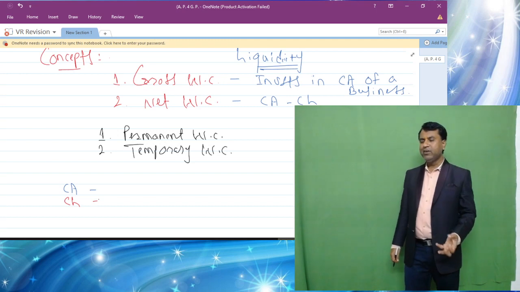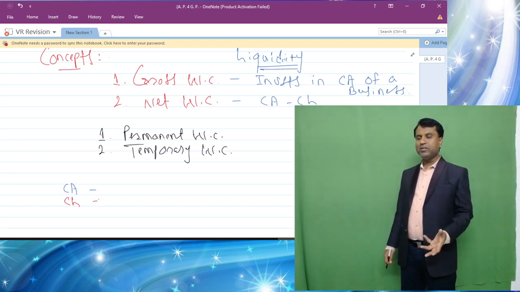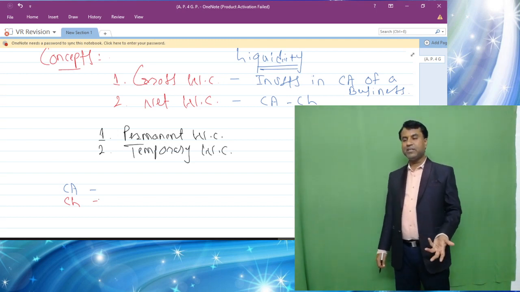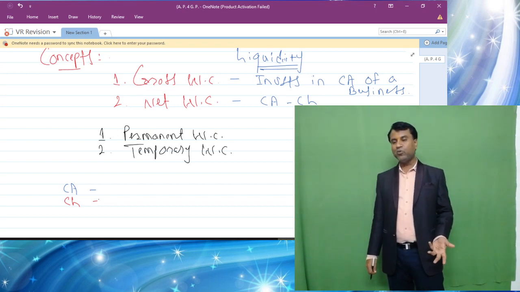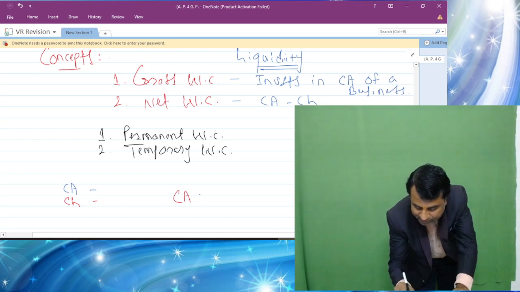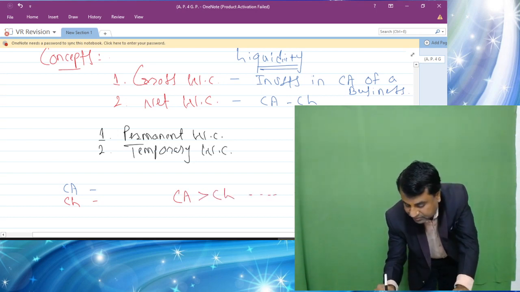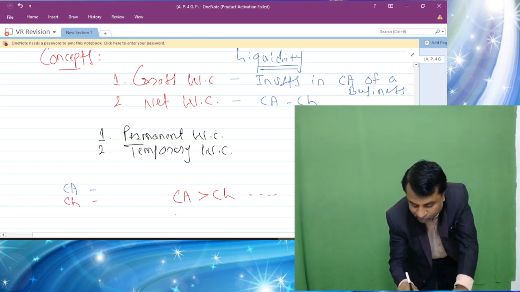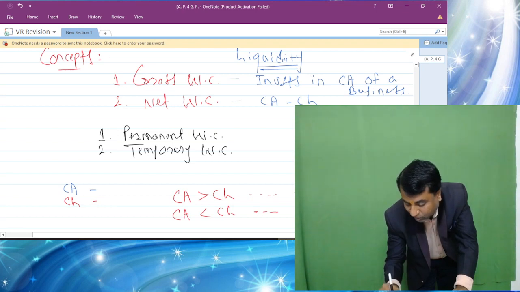Now obviously one is always going to have a doubt in the mind that it is better to have a positive working capital. Absolutely, because CA will be more than CL. That is nothing but positive working capital. But what if it is negative working capital, my dear? So let me tell you that even having negative working capital is not at all bad.